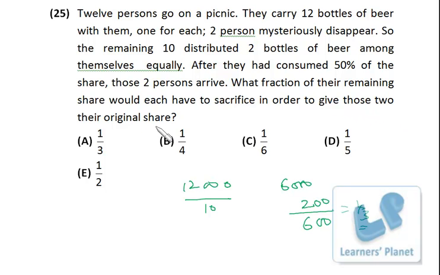So what fraction of the remaining share would each have to sacrifice in order to give those two their original share? If each one is giving 200 ml, then the remaining two persons will be getting their original share, right? So that is 1/3. I hope that's clear to you.